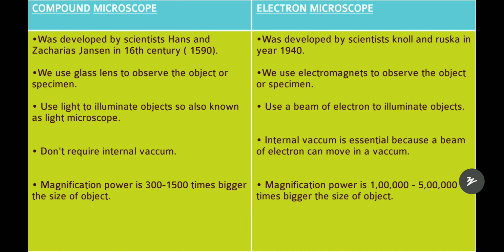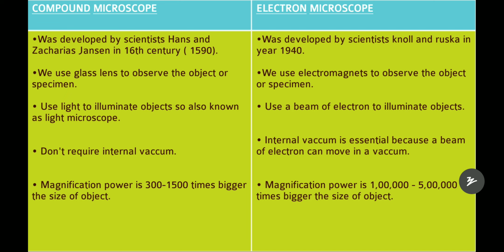Right. So in the compound microscope we use glass lenses to observe the object or specimen, but in the electron microscope we use electromagnets to observe the object or specimen. Here specimen means like a plant cell or animal cell. We usually call them specimens, or the object also. So in the compound microscope we use glass lenses. In the electron microscope we use electromagnets to observe the object or specimen.